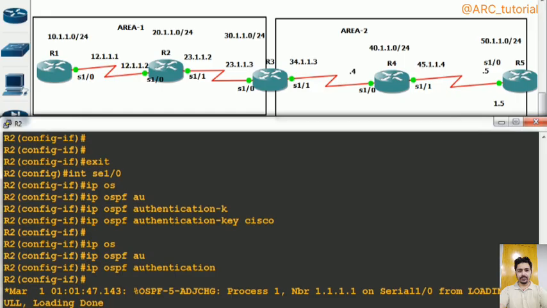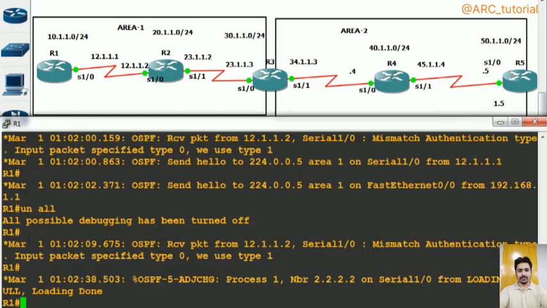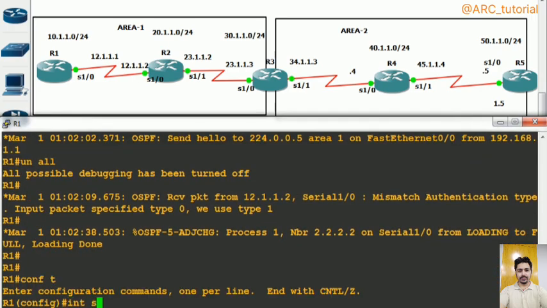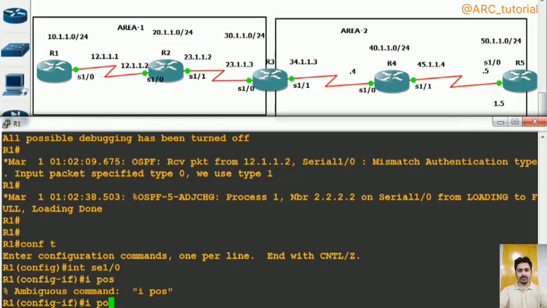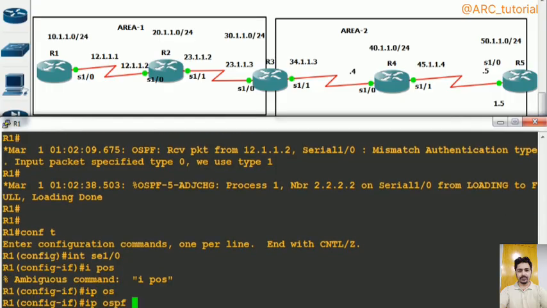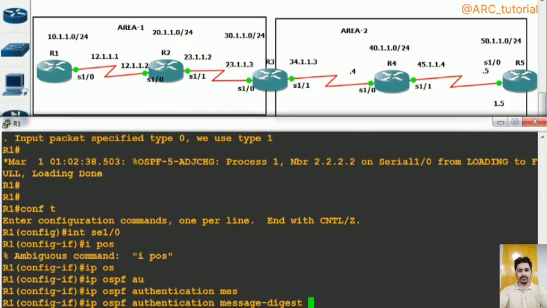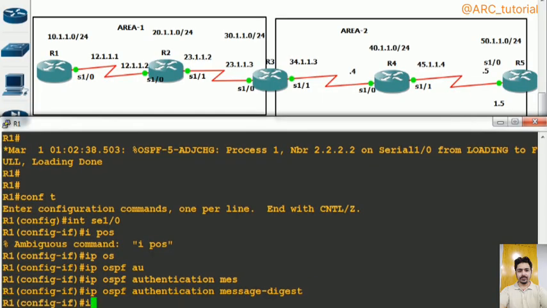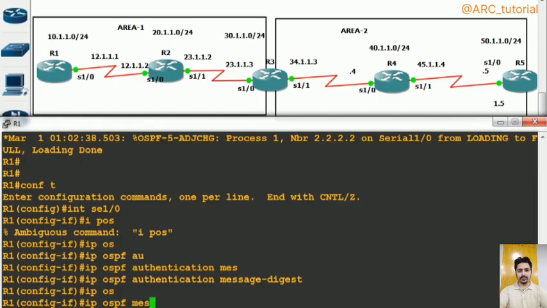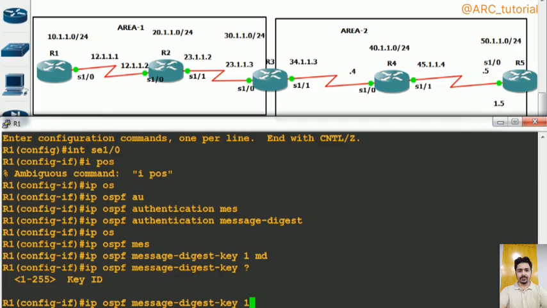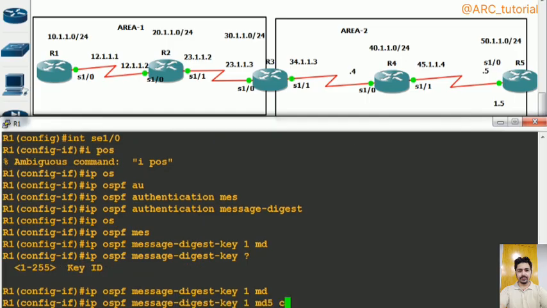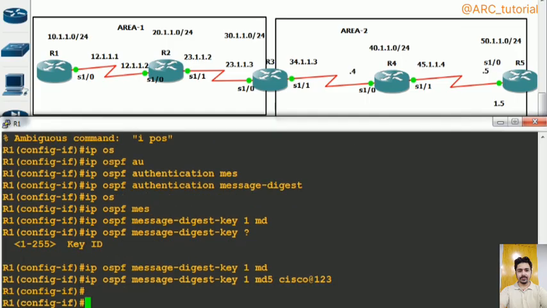So this time you are using plain text, and let's move again back to R1 and say we want to configure MD5 authentication. The command will be IP OSPF authentication. This time I want to use message digest. So message digest will get enabled, and then IP OSPF message digest key 1 MD5. I have taken key 1, and you can take any key between 1 and 255. I have taken 1 MD5, and then your password is, let's say, Cisco123.